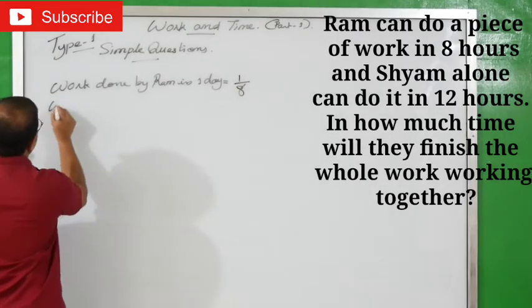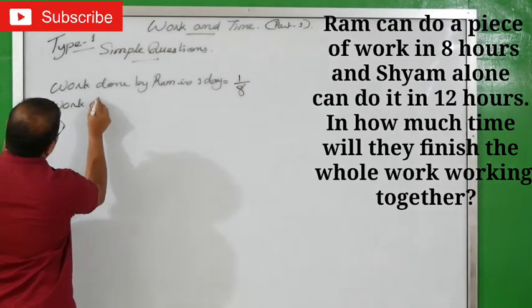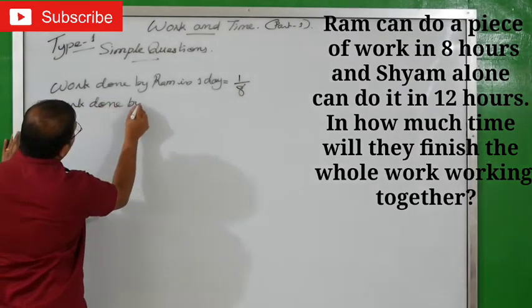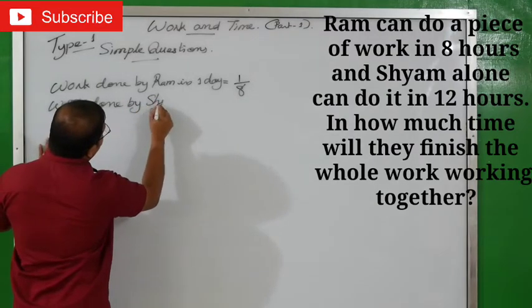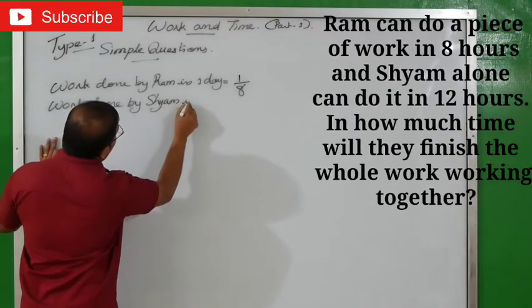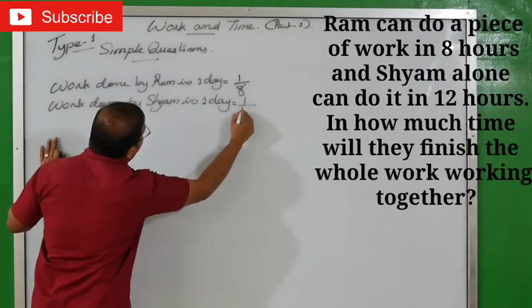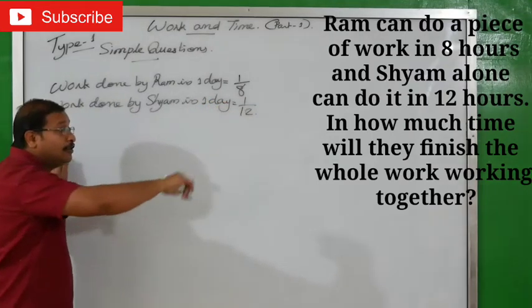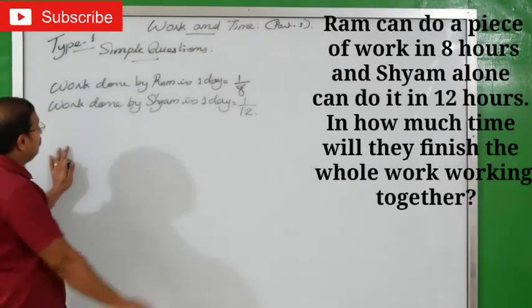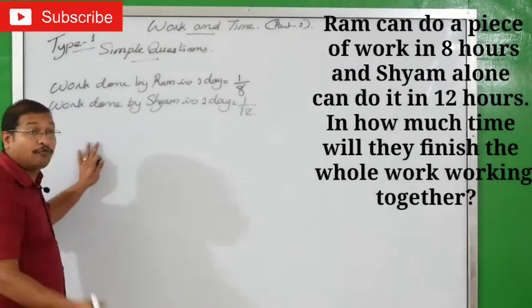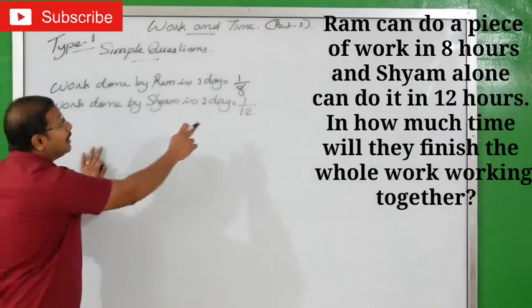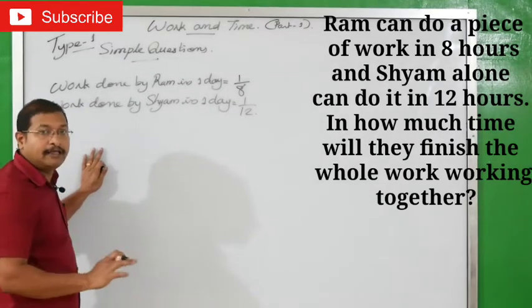Same way, work done by Shyam in 1 day equals 1 by 12 because it is given 12 hours, isn't it? So work done by Shyam in 1 day equals 1 by 12. Ready?